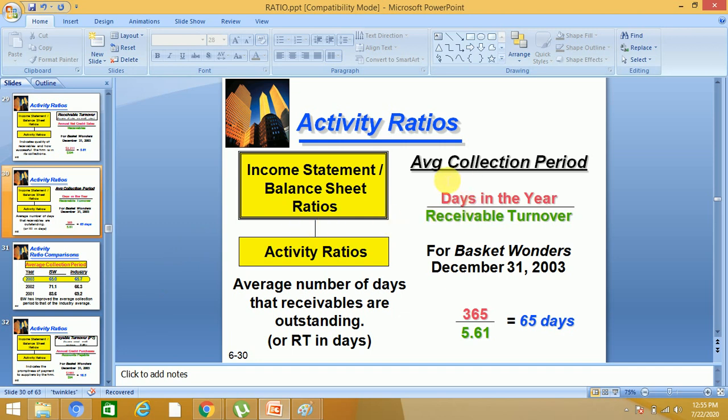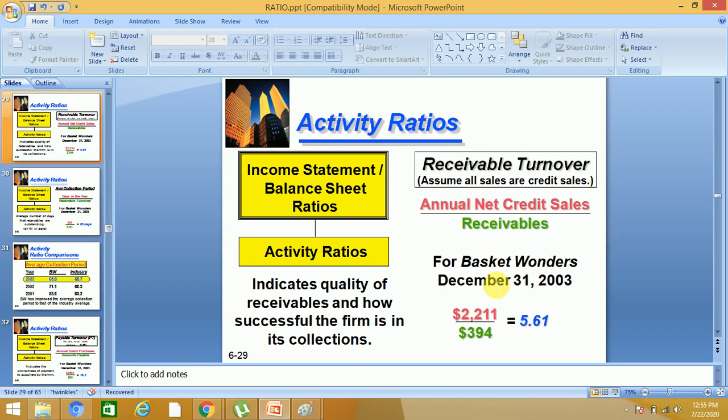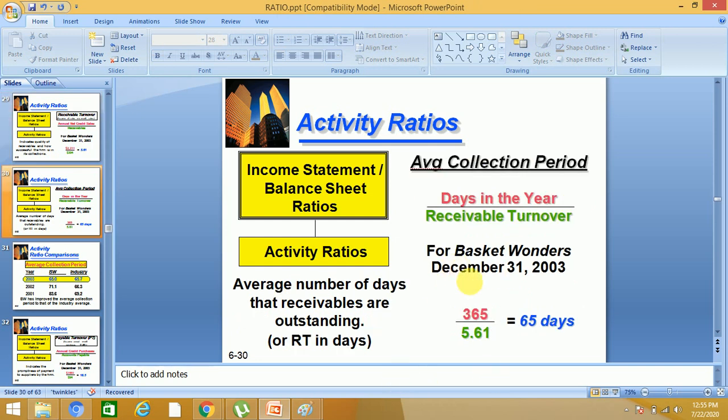Now you know what the formula is. Average collection period is equal to the number of days in the year divided by receivable turnover. We calculated receivable turnover here. This is the formula. Now number of days in a year is 365, and receivable turnover is 5.61.